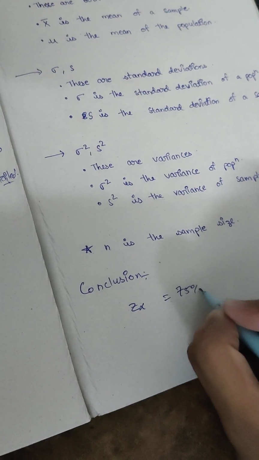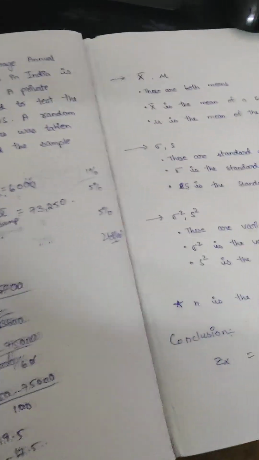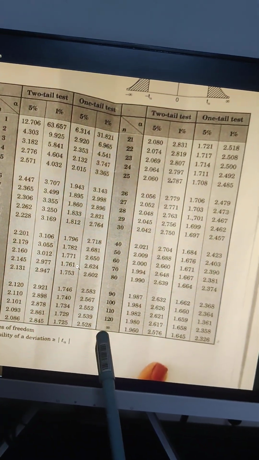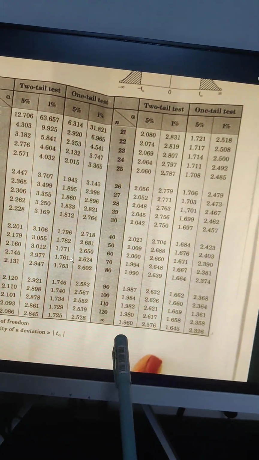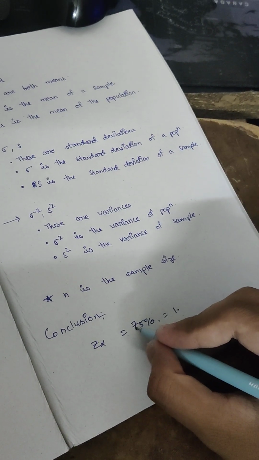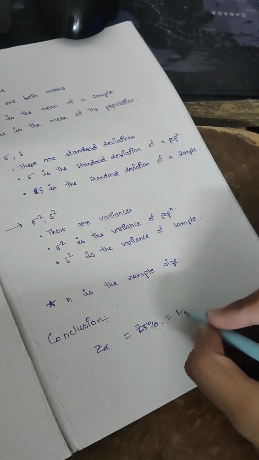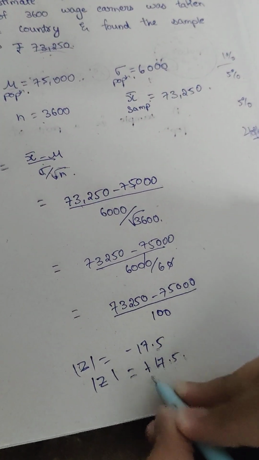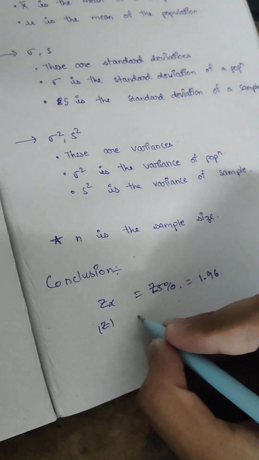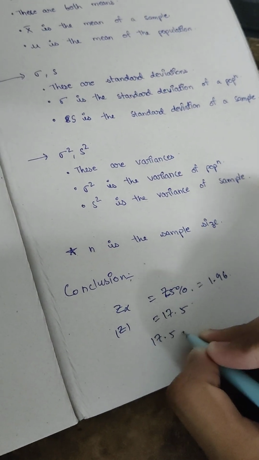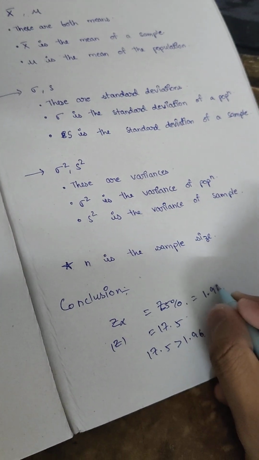Let's consider Z at 5%. What would it be? For 3600, 5% two-tailed test, it is 1.960. This is Z at 5% level, 1.96. Our mod Z value, how much did we get? We got the mod value of plus 17.5. So 17.5 is indeed bigger than what we are taking from the table.